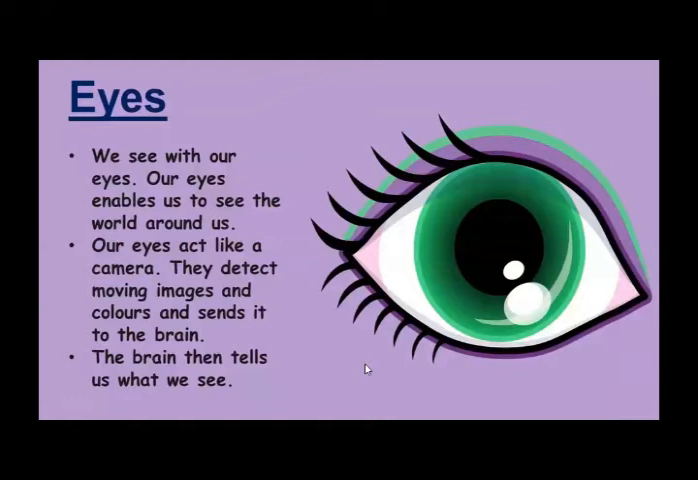Better take a screenshot. This is about the eye. The eye is the most important sense organ and it acts like a camera. It detects moving images and colors and sends it to the brain. Then the brain tells us what we see. Okay, now I am going to move to the next slide.